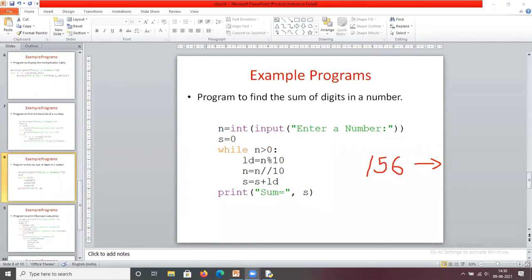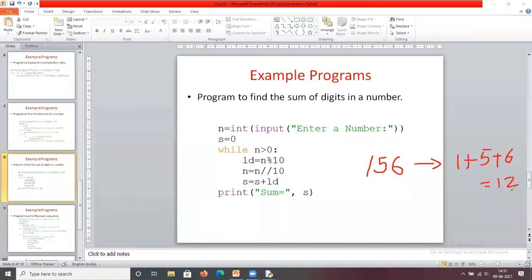If I give the input 156 for this problem, what is the answer? Yes, 12 is the answer. How are we getting 12? The sum 1 plus 5 plus 6 equals 12.